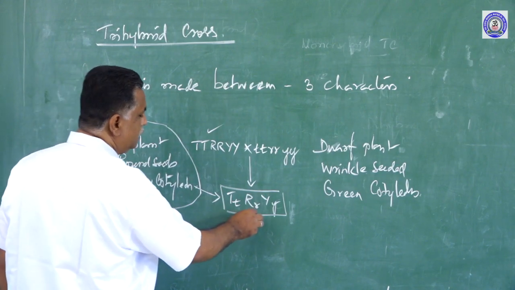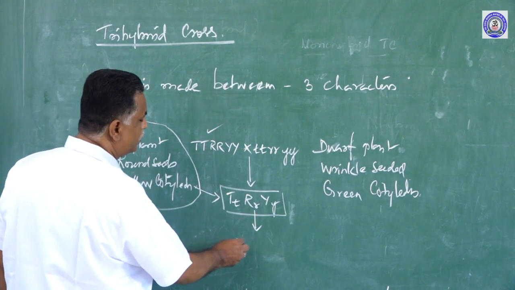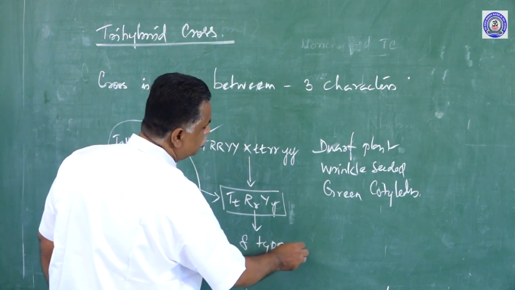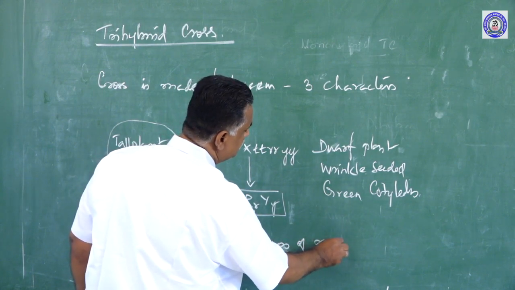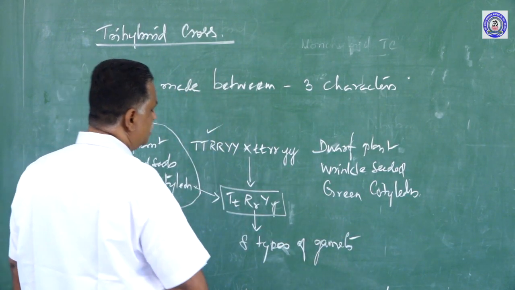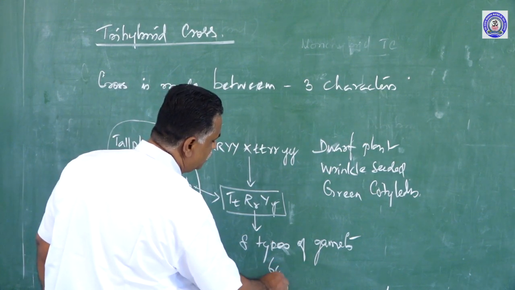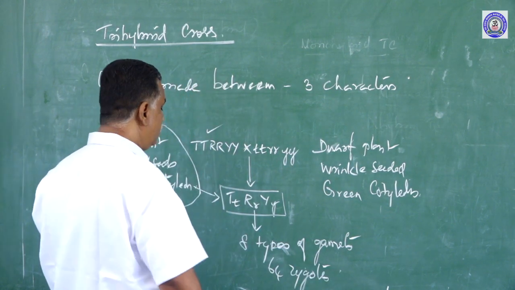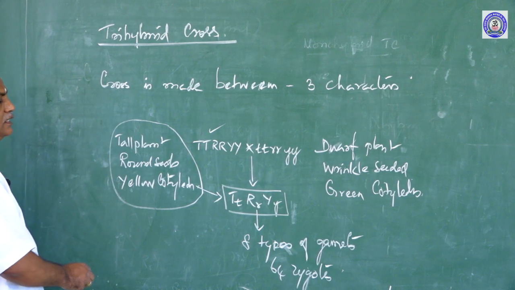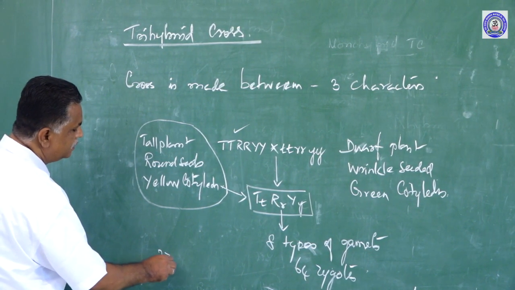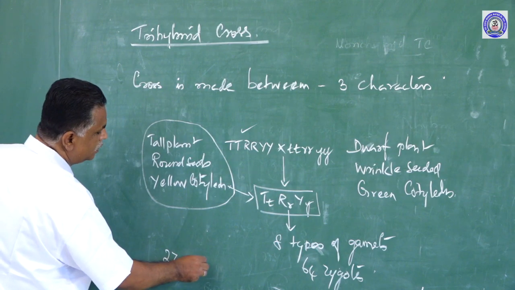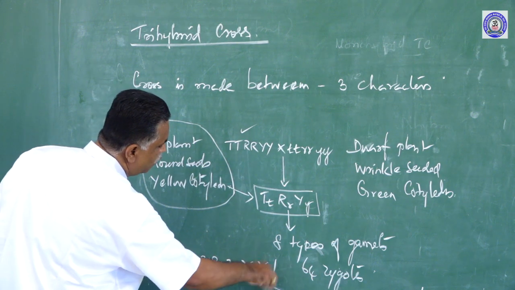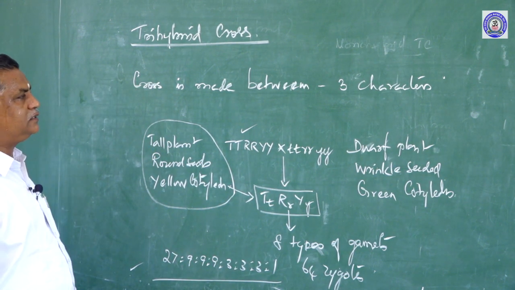And if it involves in gametogenesis, it will produce 8 types of gametes, and would make 64 zygotes in random combination. And what will be the ratio? That trihybrid test cross ratio will be 27:9:9:9:3:3:3:1. This is the trihybrid test cross ratio.